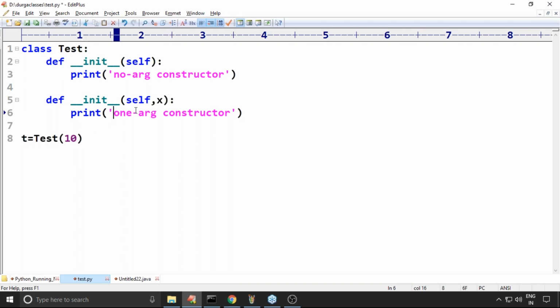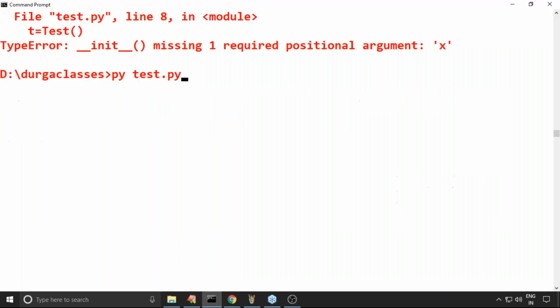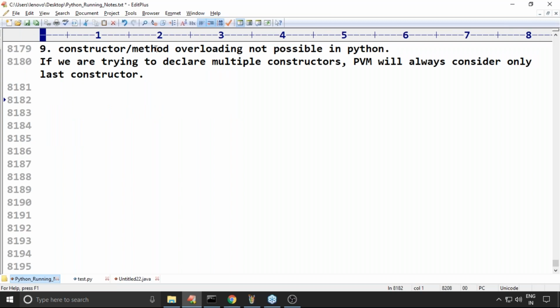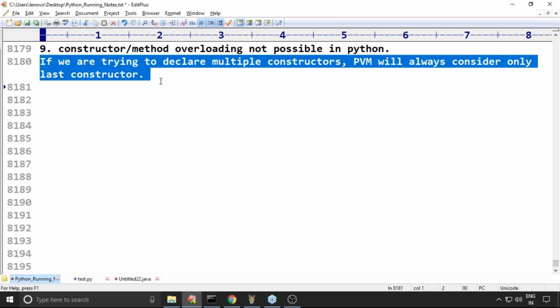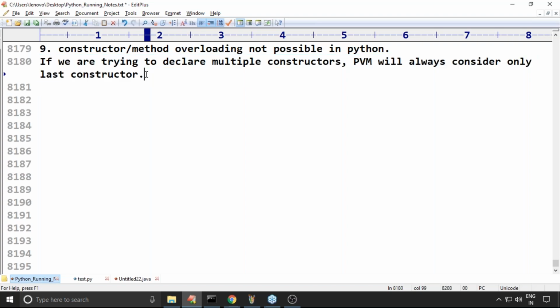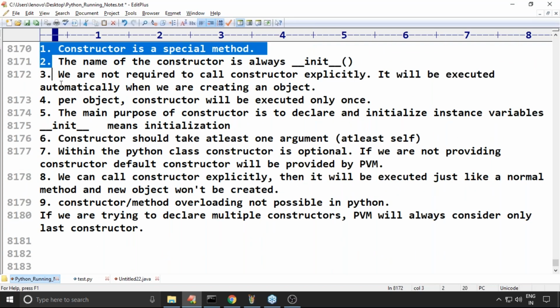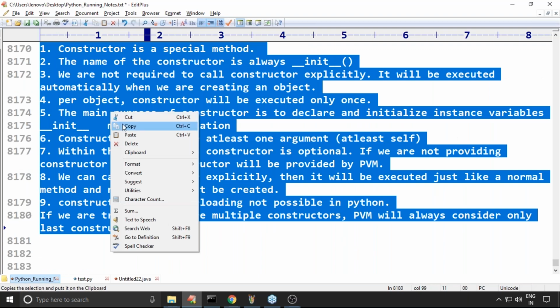The one-arg constructor got executed. So constructor or method overloading is not possible in Python. If we declare multiple constructors, PVM will always consider the last constructor. That's it, your 9 important conclusions about constructors.